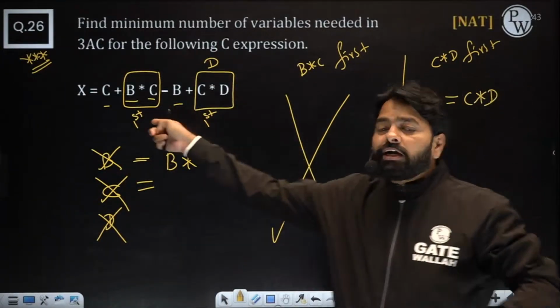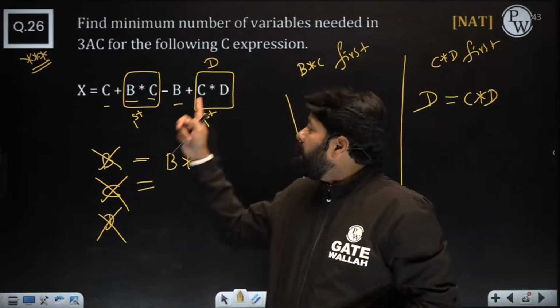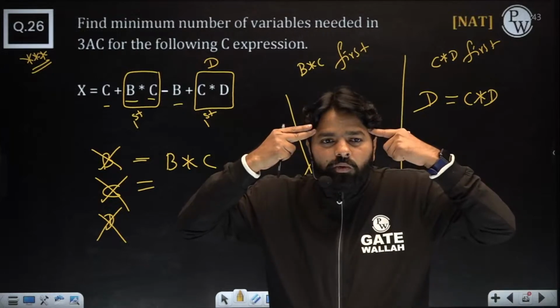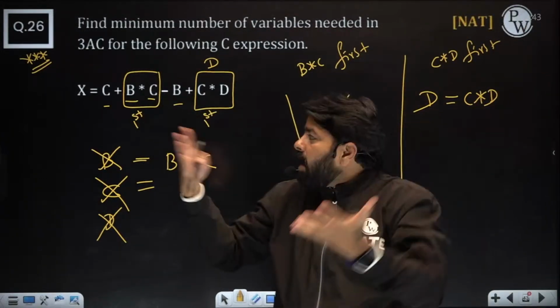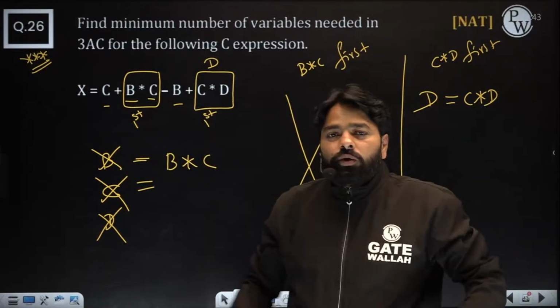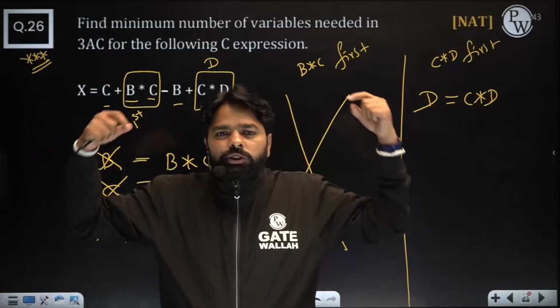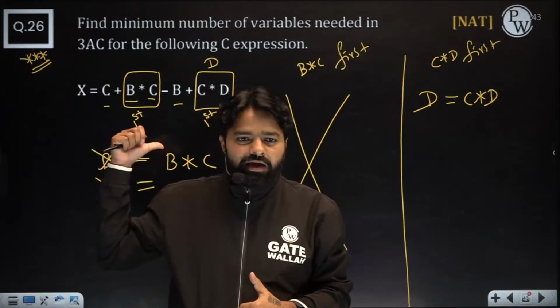When I do B star C, I was not able to use B, C, D, any existing one. But when I do C star D, oh, I am using the D. I don't want any extra variable. I have B, C, D, I can use them. That is the advantage. So here ordering the operations is one of the important techniques in minimization.